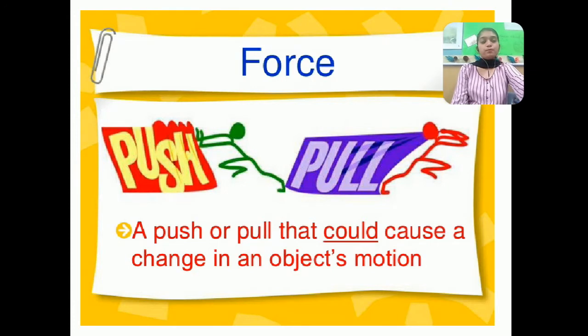So what is force? A push or a pull that could cause a change is called force. So force can be used to cause change in the direction of an object which is already moving. The next thing force can do is it can be applied to stop a moving object. Also, force can be applied to reduce the speed of a moving object, as well as to change the direction of the moving object.